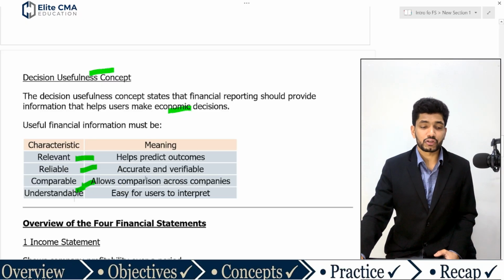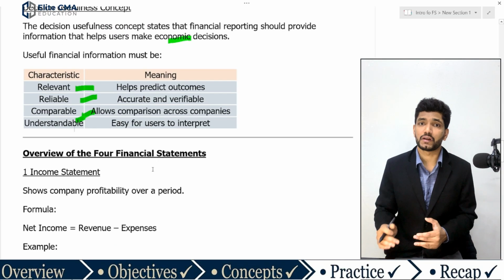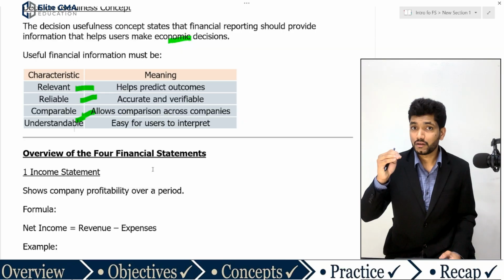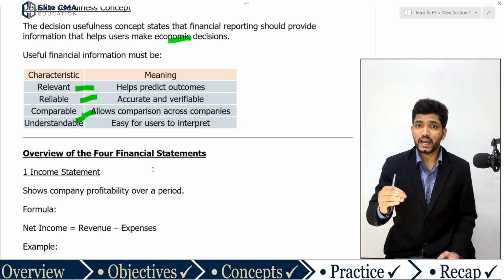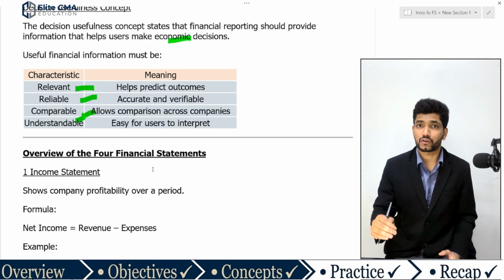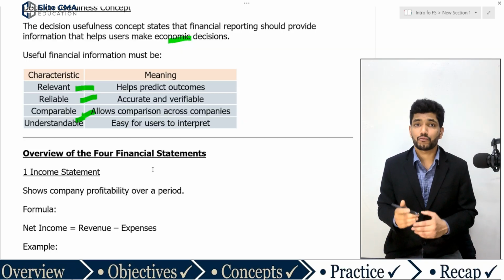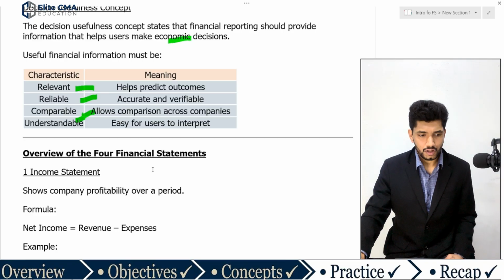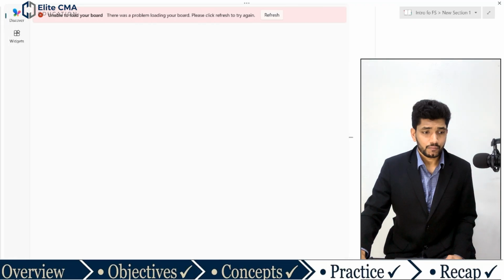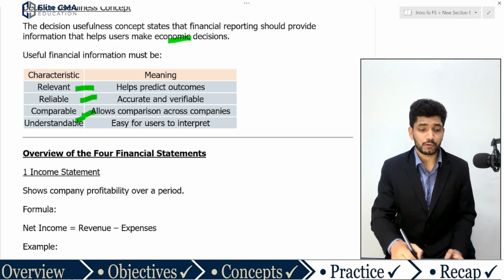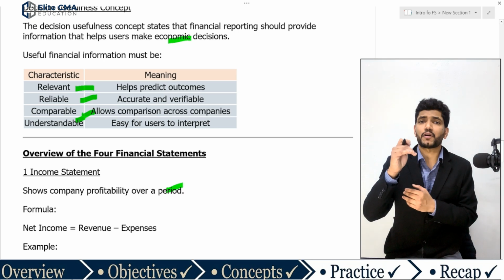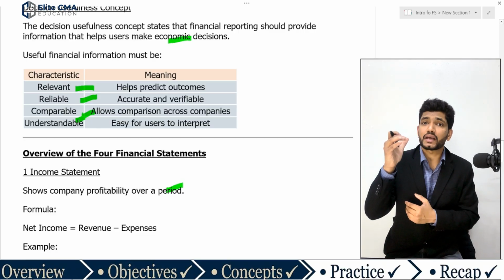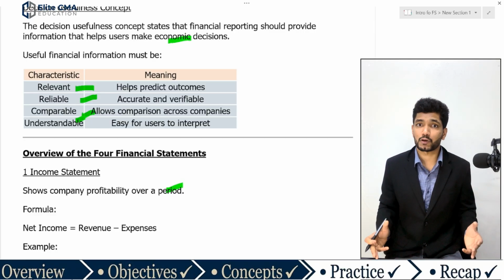So now let's move on to the four key financial statements. The first one is the income statement. The second is the balance sheet, then the statement of cash flow, and the statement of changes in equity. These are the four key financial statements that everyone should understand. The income statement shows profitability over a period of time. That means it reports the total income and total expense for a period of time. So total income minus total expense is the net profit.